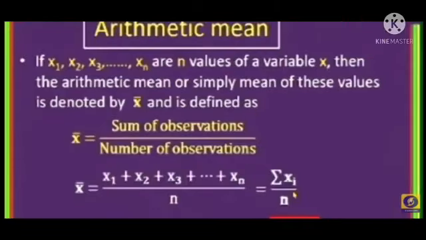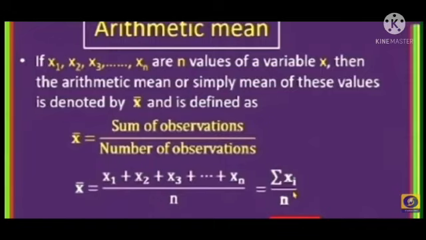Arithmetic mean: if x1, x2, x3 and so on up to xn are n values of a variable x, then the arithmetic mean of these values is denoted by x bar and is defined as x bar equals the sum of observations divided by the number of observations.